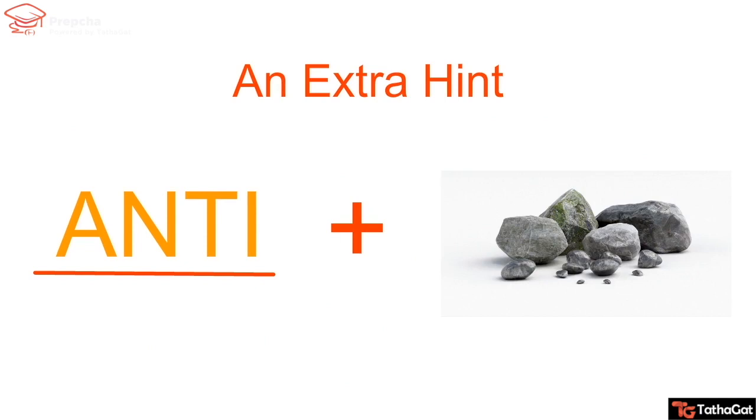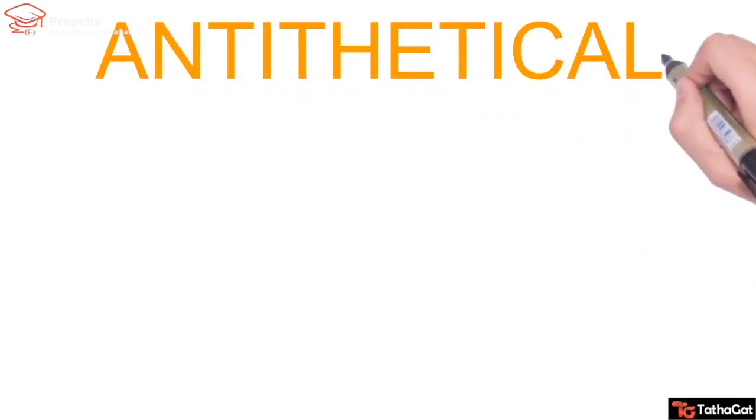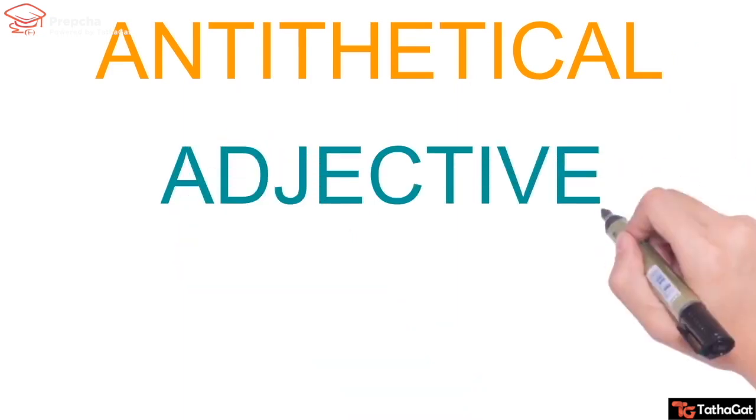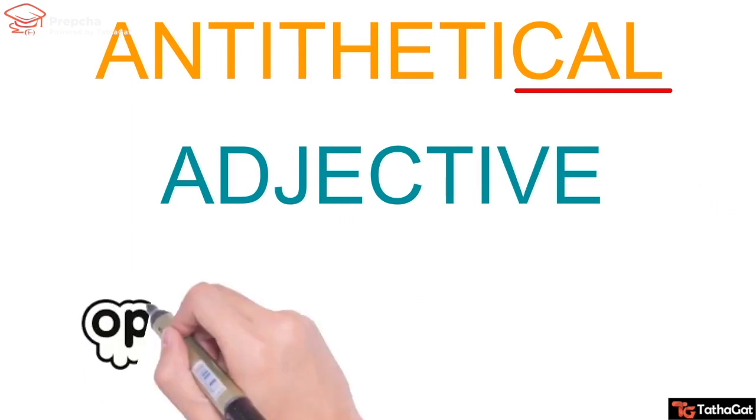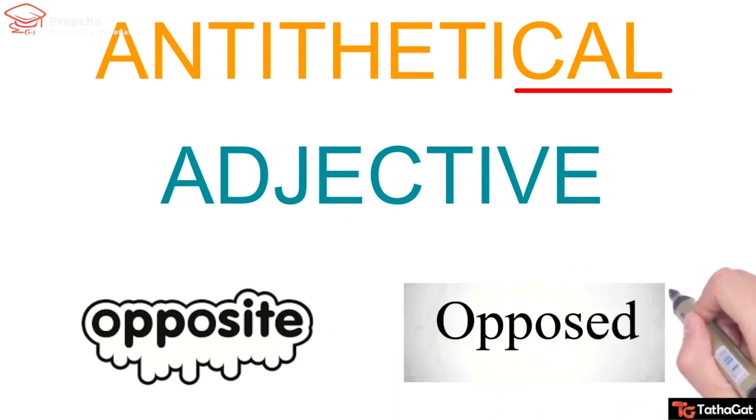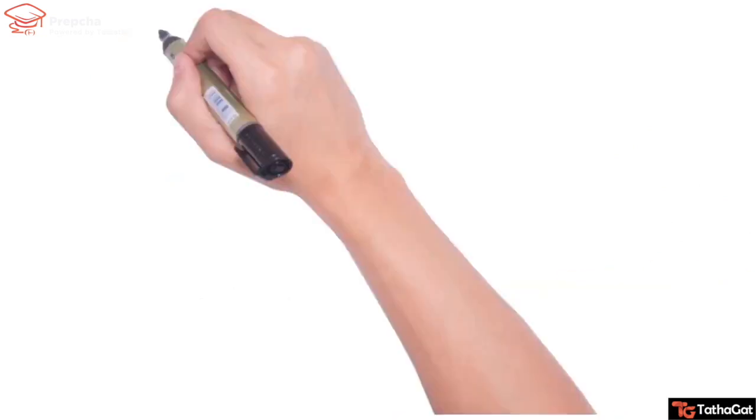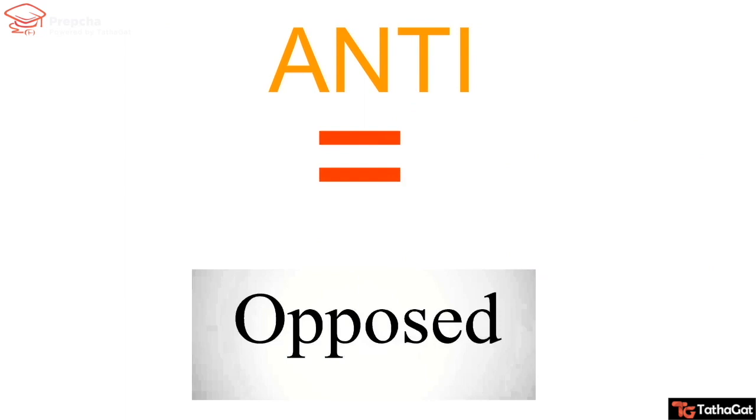Our next word is antithetical, which is an adjective. Do note that words ending with al or cal suffixes are mostly adjectives. Antithetical means directly opposite or opposed. Now, anti से opposed वाली meaning आएगी, ये तो आप समझ ही चुके हो.